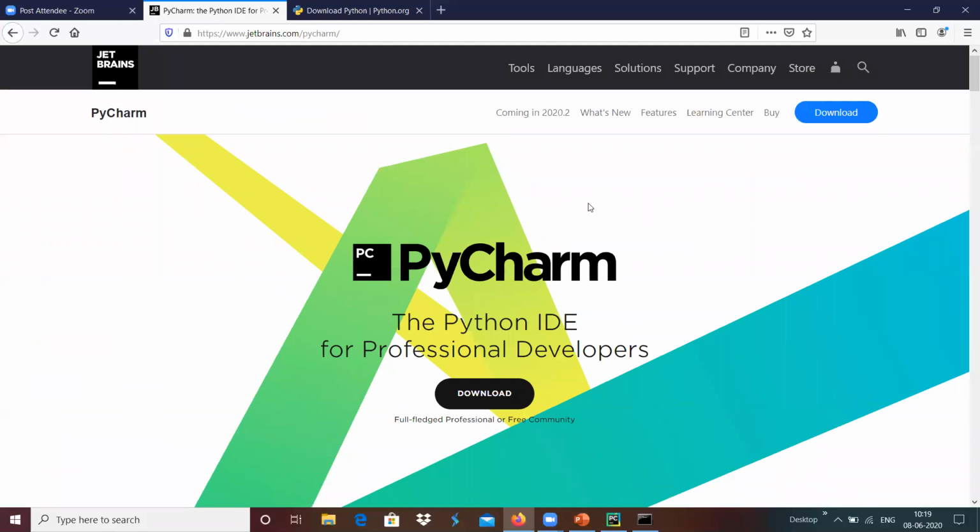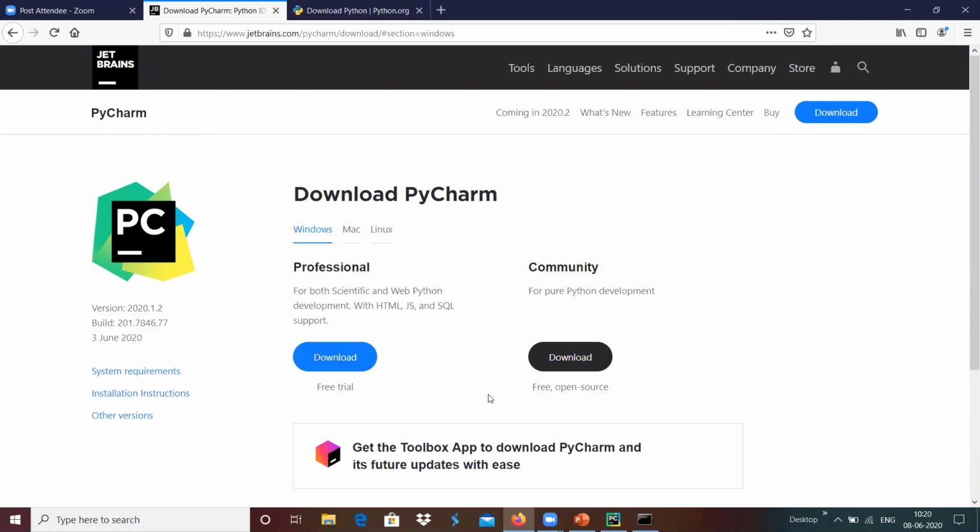This comes in two different versions. One is the full-fledged professional version and another one is the community version. The professional version is a fee-based one, and it comes with a 30-day free trial. The community version is completely free and open source, and it is specifically for pure Python development.